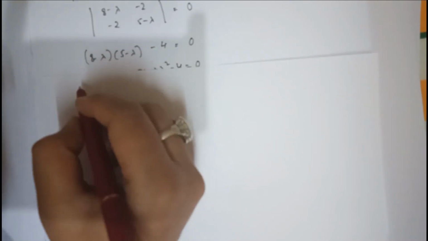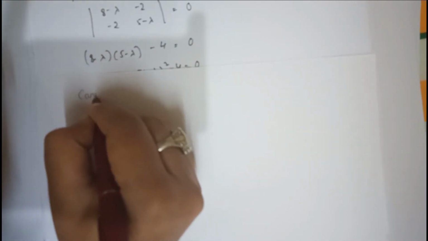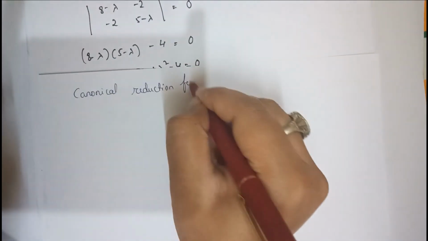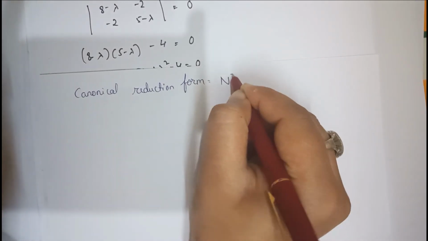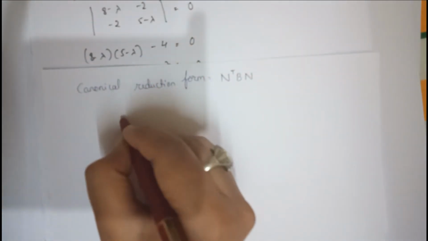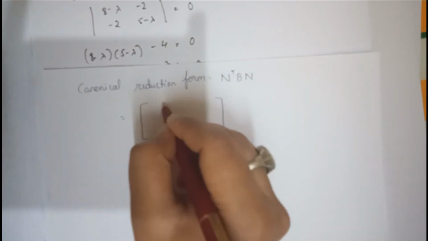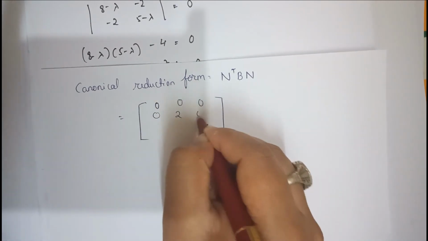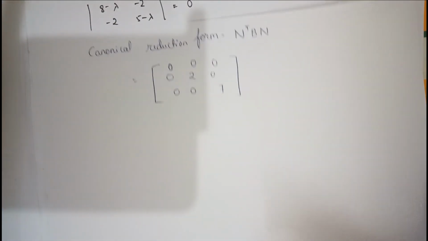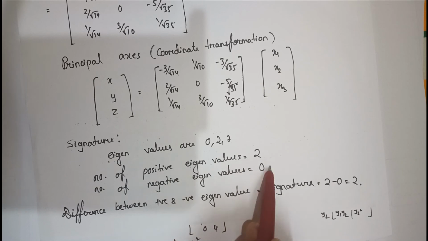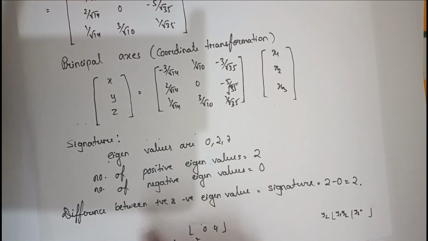One more thing: do you know what the canonical reduction form is? The canonical reduction form is the transpose of the normal matrix times the matrix times the normal matrix, or we can directly write it as the values of lambda, that is 0, 2 and 7, and the other elements will be 0. So this is the canonical reduction form. Look here: the eigenvalues are 0, 2, 7, the number of positive eigenvalues is 2, the number of negative eigenvalues is 0, so the difference is 2, and your signature is 2 here.